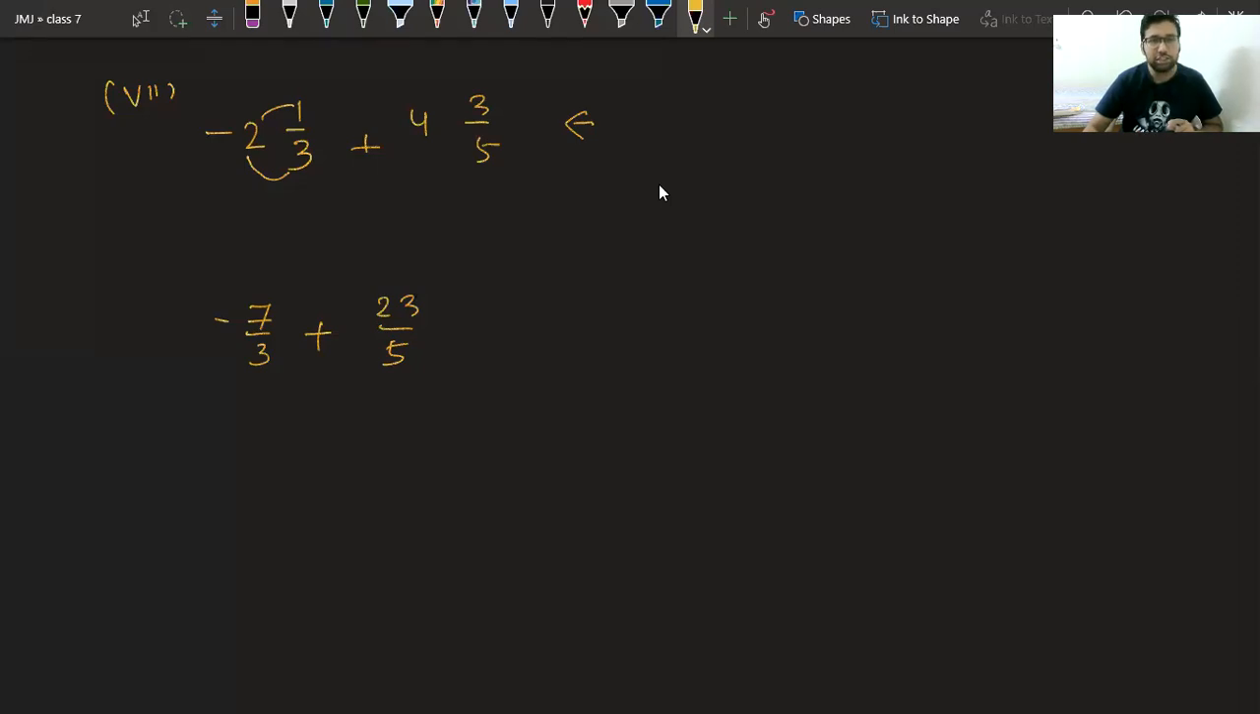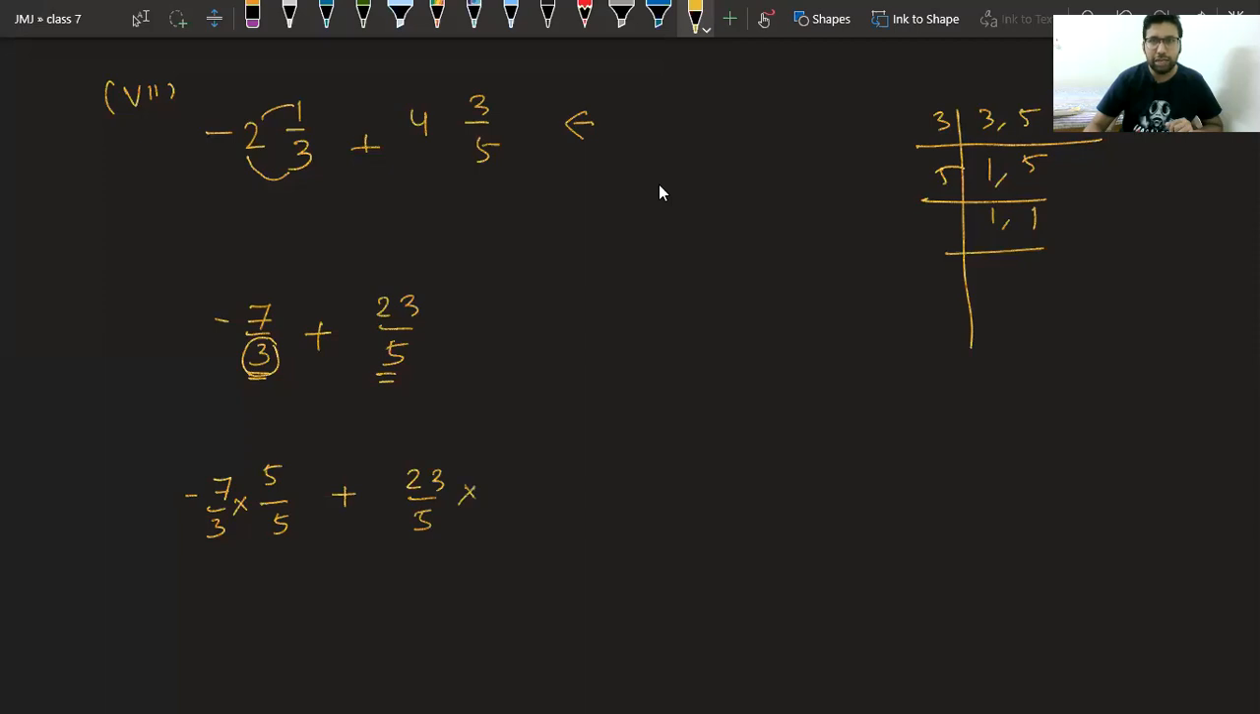Now class, we have got this fraction. Now tell me, how shall we solve? We have to take LCM. If you understand, 3 and 5 are there. The LCM of 3 and 5 is 15. So we have to change this 3 into 15. We multiply this with 5, and 23 upon 5 we multiply with 3. What will we get?